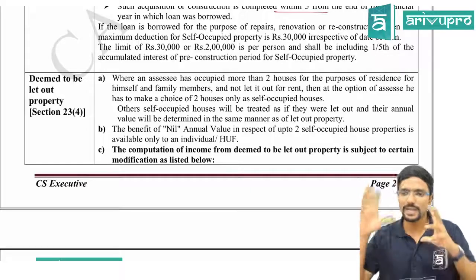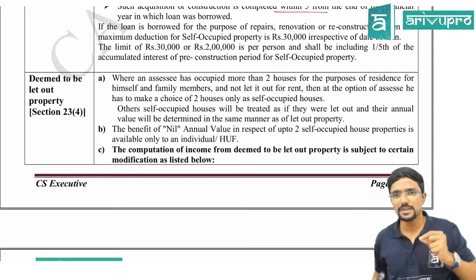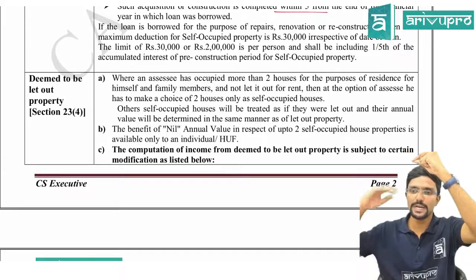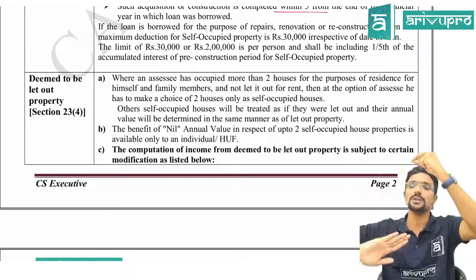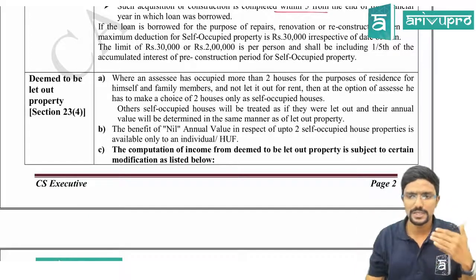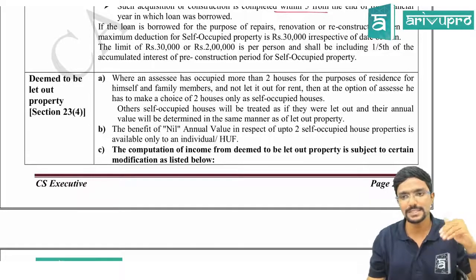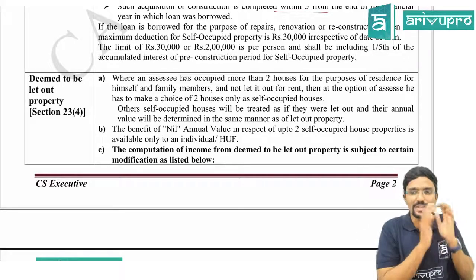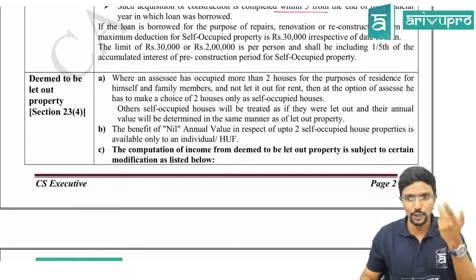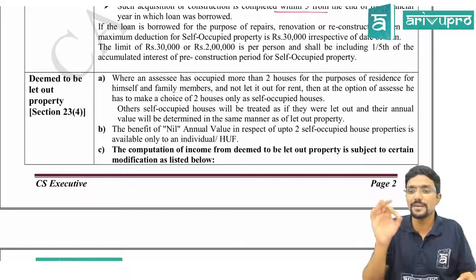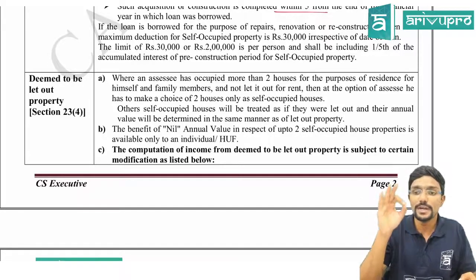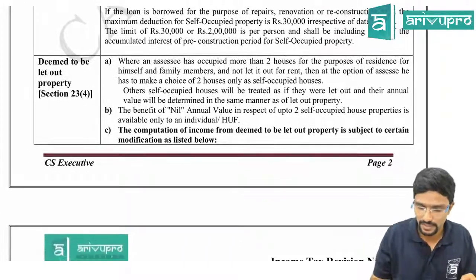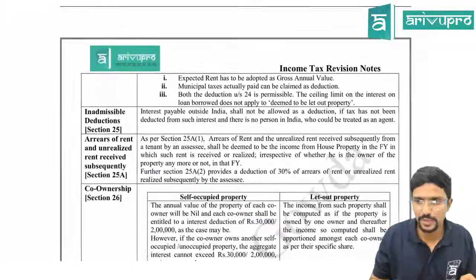It is similar to all calculation, everything. Only one change is, while taking gross annual value, there won't be any actual rent. So you have to straight away take expected rent only as your gross annual value. All other deductions are available as if it is a let out property. And I told you maximum 2 properties you can claim as self-occupied property. That benefit is available only for individual and HUF, guys. Only for individual and HUF. Clear? So all other computations will remain same.